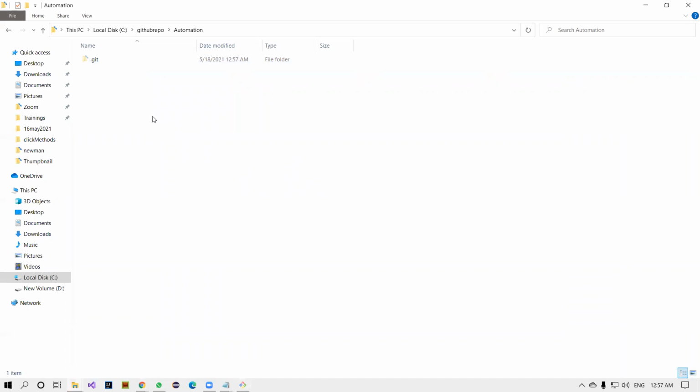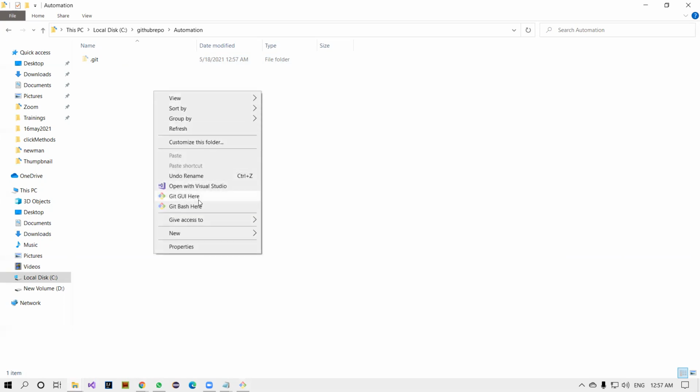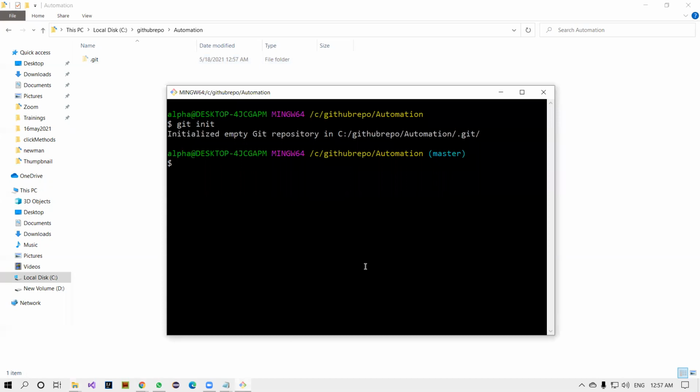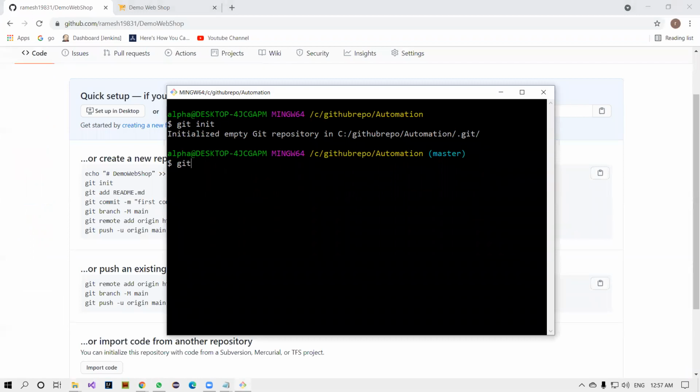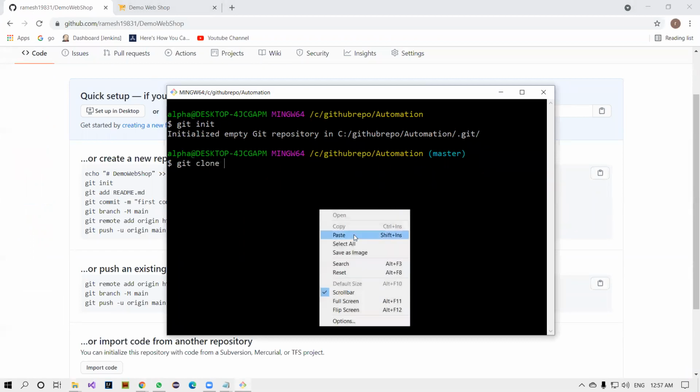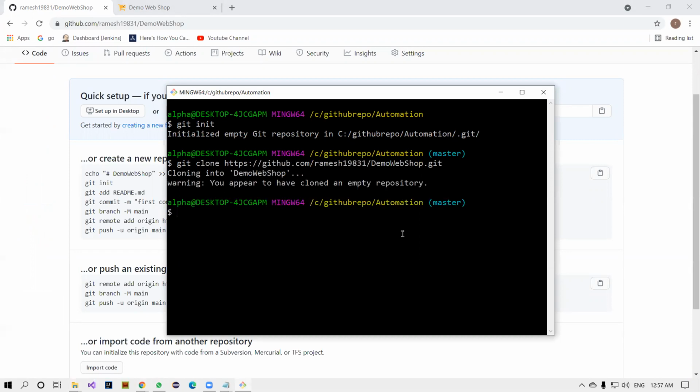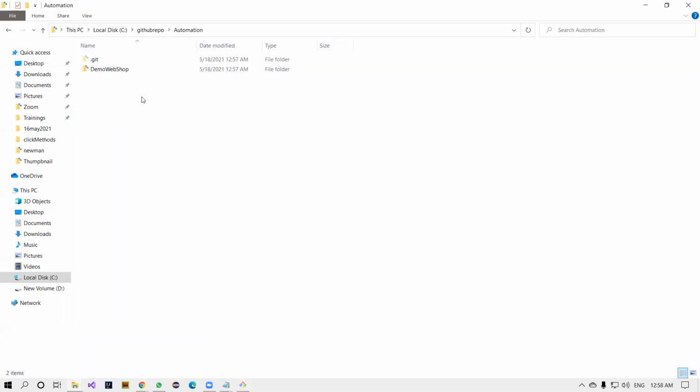Now you clone something here. What is that? Initialize the repository here. Now I'm going to clone the repository. Where is the repository? This is the repository. Copy this. Git clone. This is very, very important. If I go back here, you see that the folder is coming from which one, sir? Your remote repository. See, nothing is here, only .git. You can ignore that.